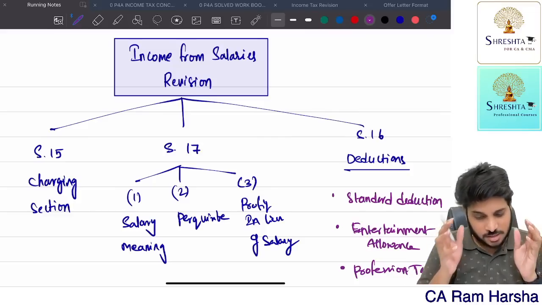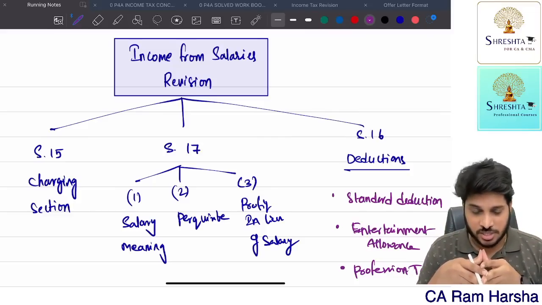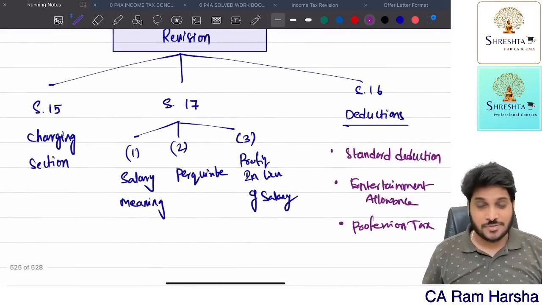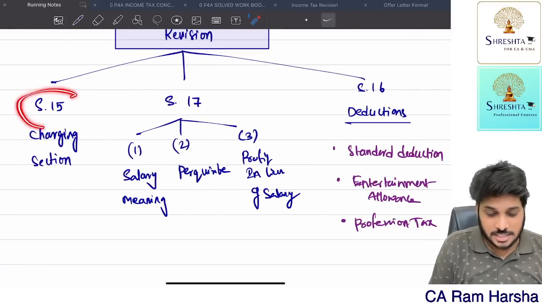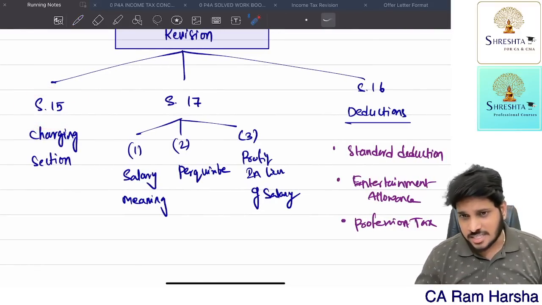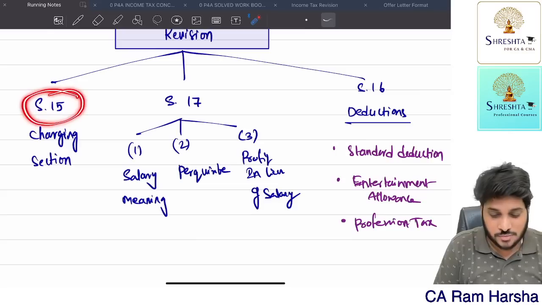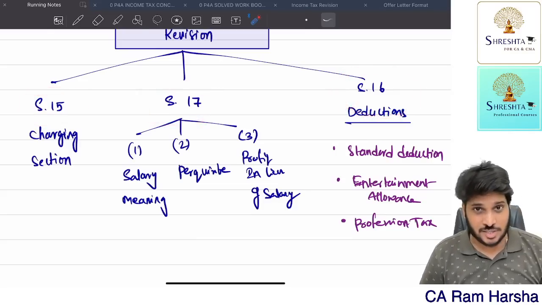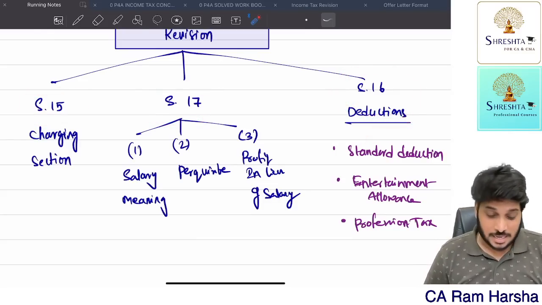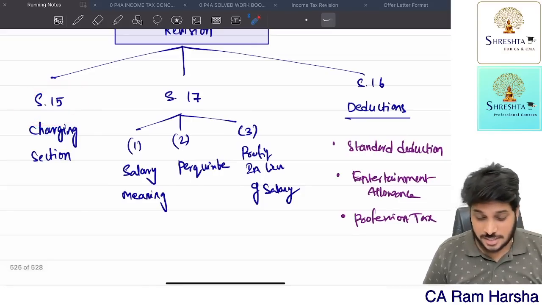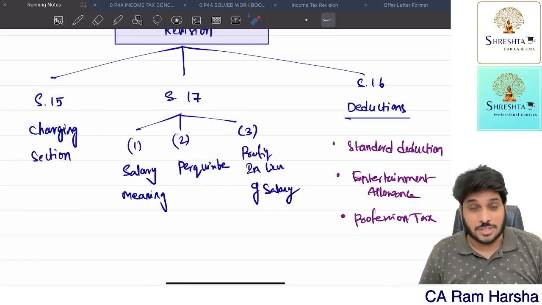So let's start income from salaries revision. The moment you think of salary, it is the first head of income, where the charging section is section 15. And in salaries, we only have three sections: 15, 16 and 17. 16 talks about deductions from salary. 15 talks about the charging section, whereas 17 talks about getting it.